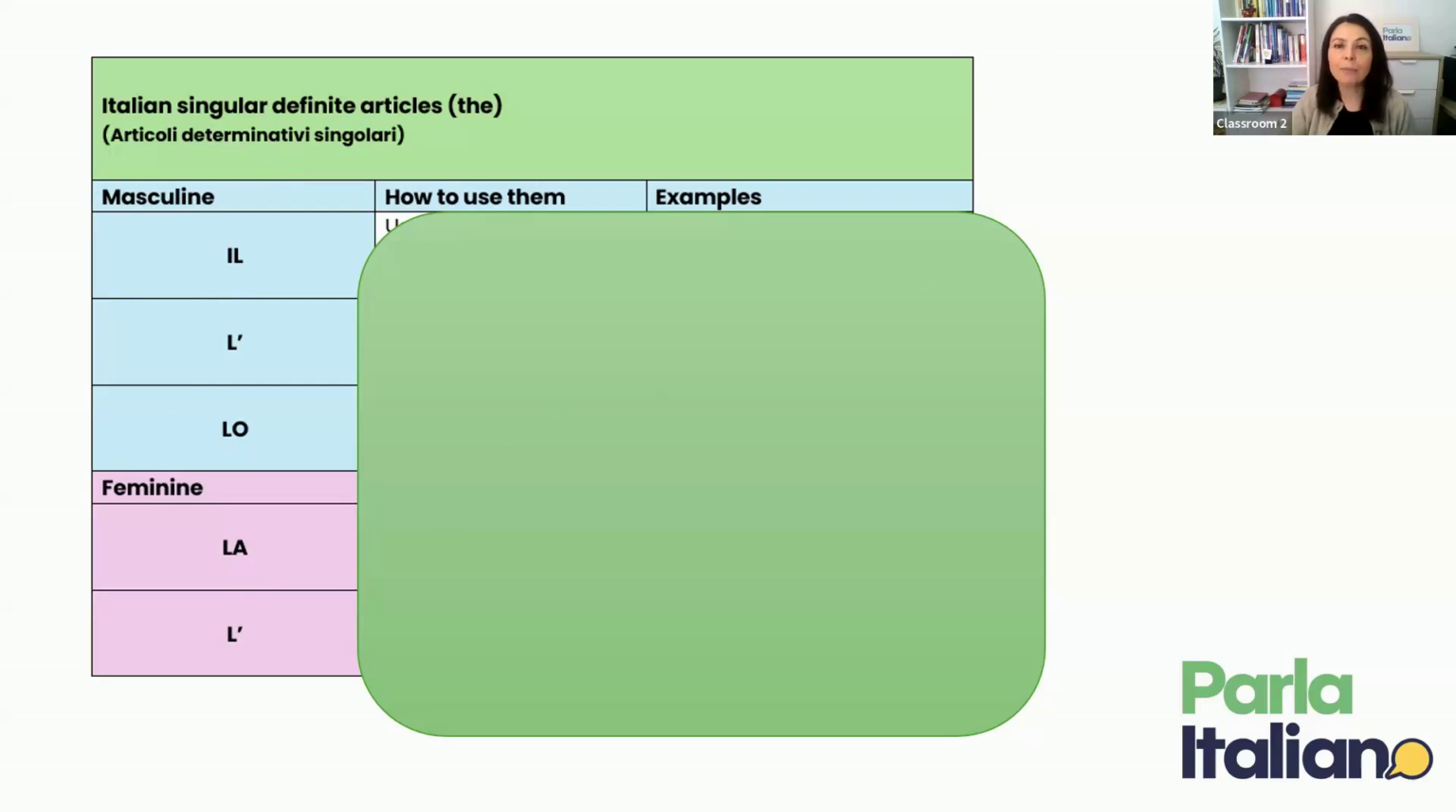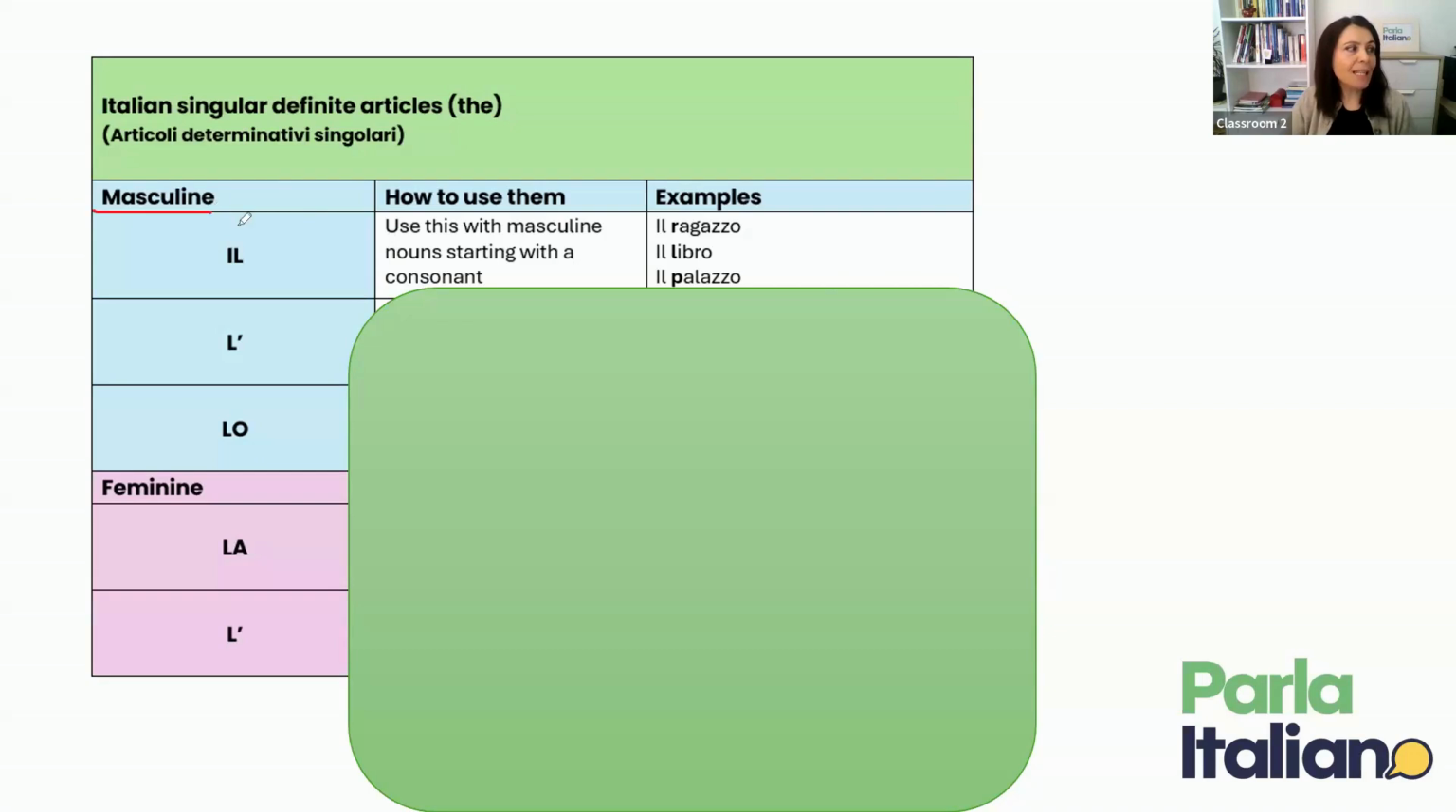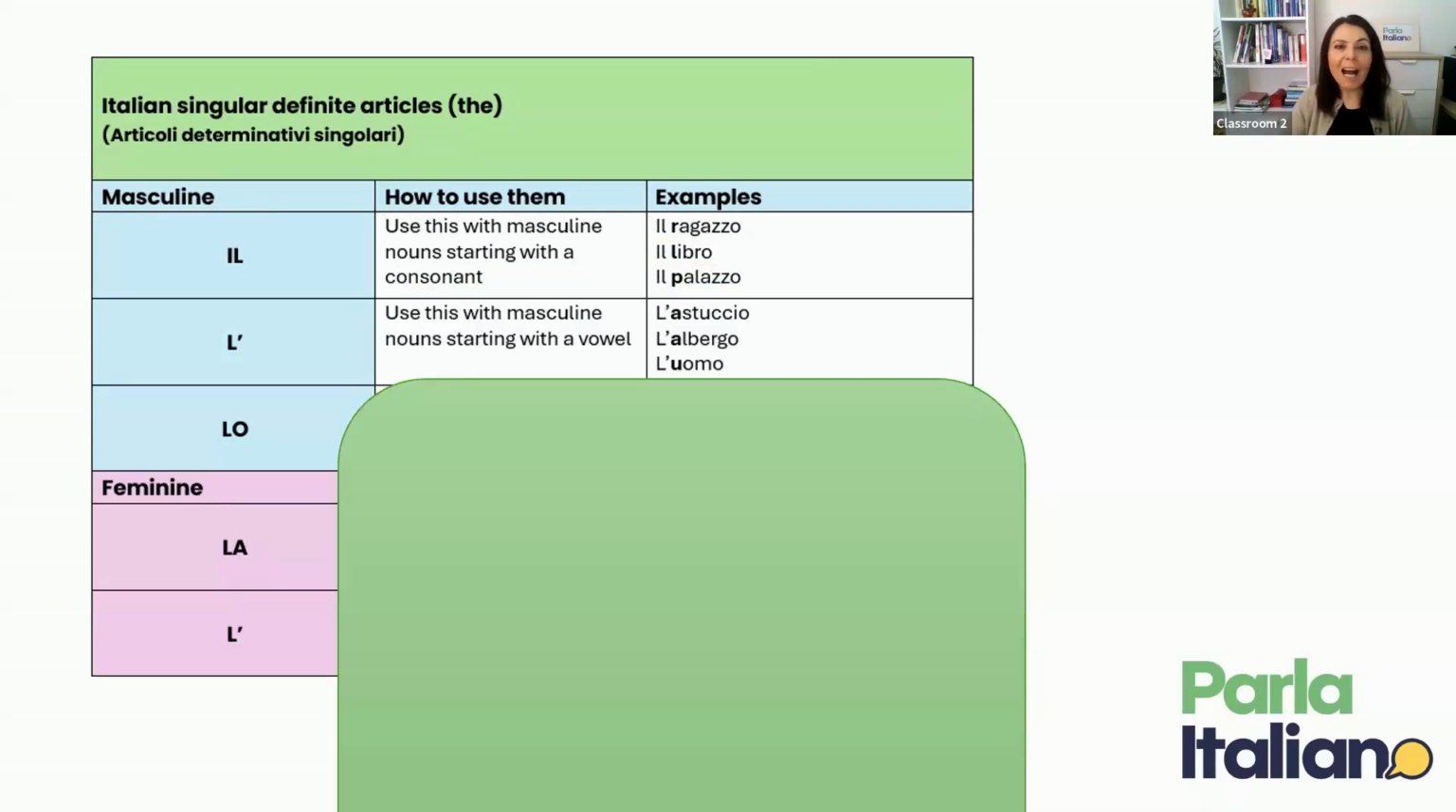Let's have a look together. Il is used for masculine nouns, as in il ragazzo, il libro, il palazzo. These words must start with a consonant. So if a noun starts with a consonant, then your article is il. However, if a noun starts with a vowel, as in astuccio, albergo, uomo, then the article is l'.